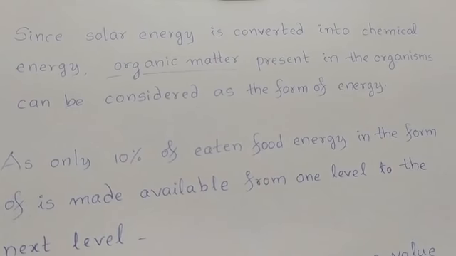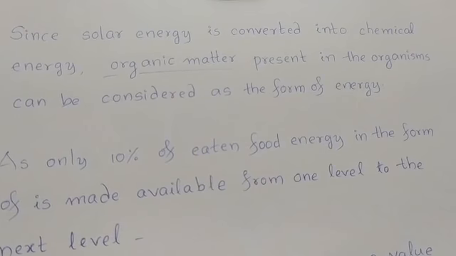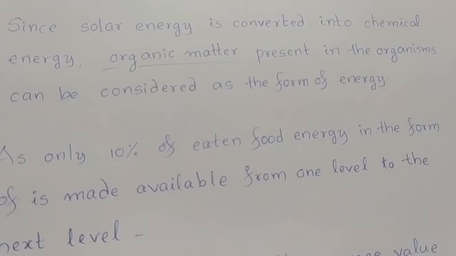Since solar energy is converted into chemical energy, organic matter present in the organisms can be considered as the form of energy that is available with the organisms.